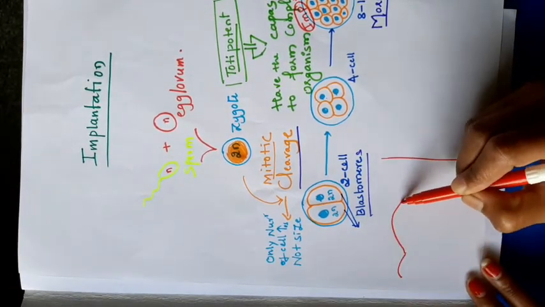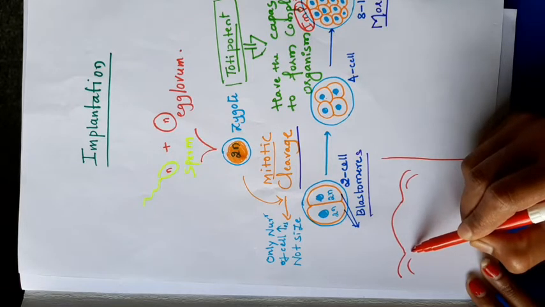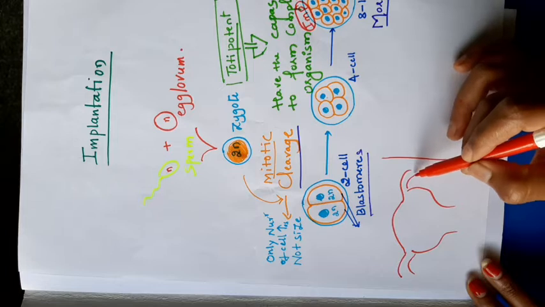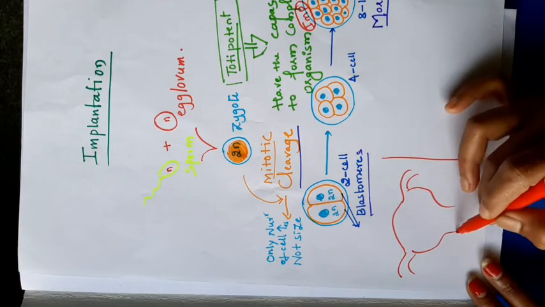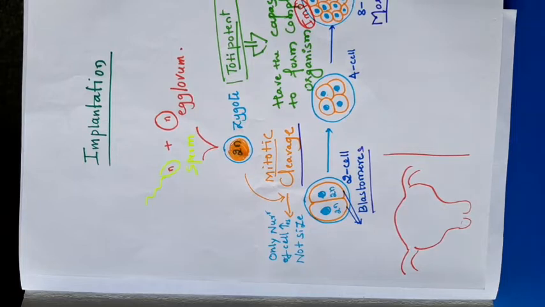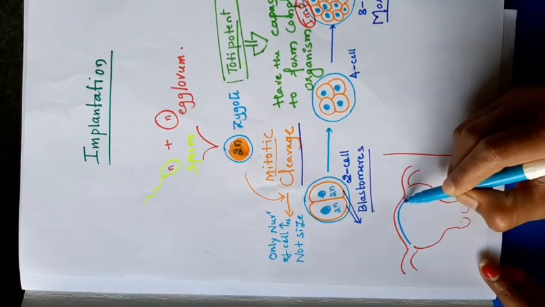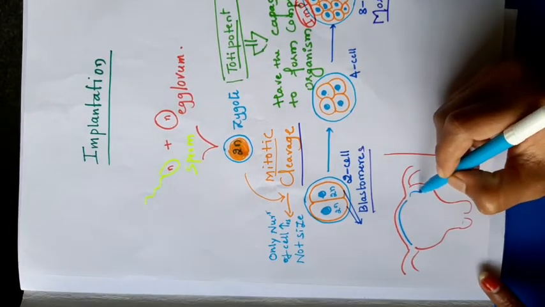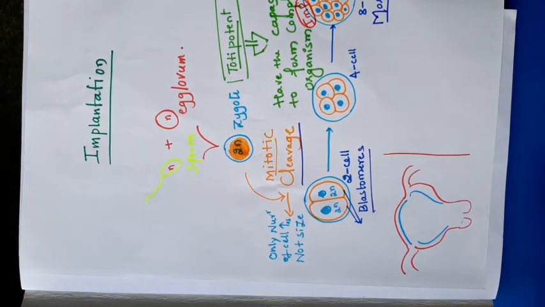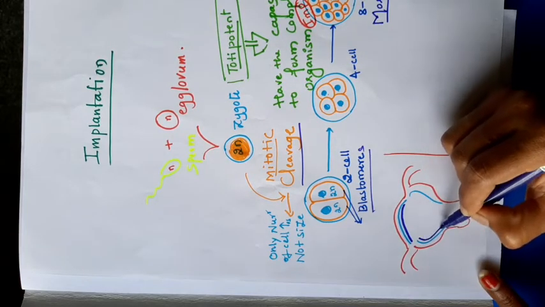This is the female reproductive system. Many times I have drawn this diagram. We don't want the fallopian tube, that's why I am skipping that portion. This is the cervix, this is the endometrium. Sorry, the uterus is lined by 3 layers: myometrium, perimetrium and the endometrium.